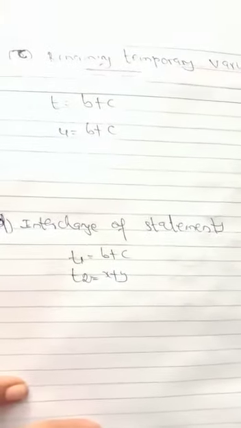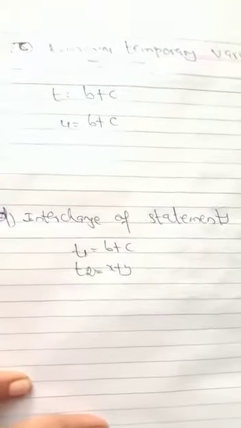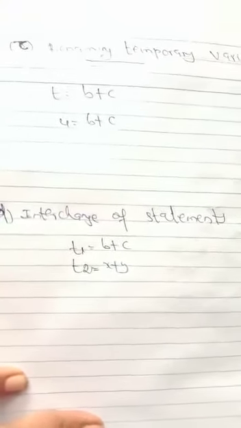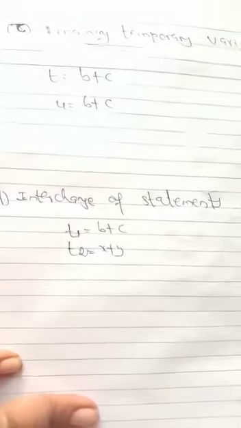That kind of process is called as renaming of temporary variable. Okay, next let me see about interchange of statements. So what is the meaning of interchange of statements? Here I just consider two expressions t1 equal to b plus c and t2 equal to x plus y. So what is interchanging? t1 equal to x plus y and t2 equal to b plus c. That is called as interchanging.